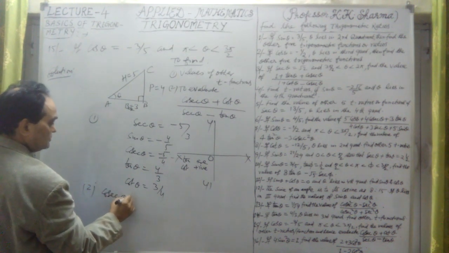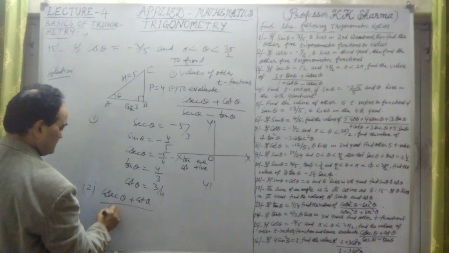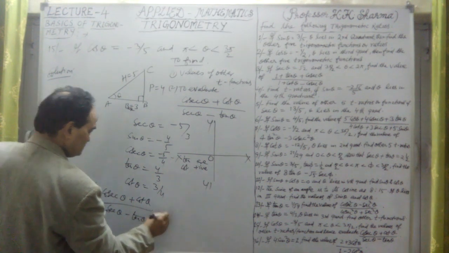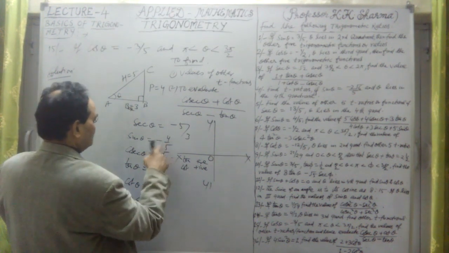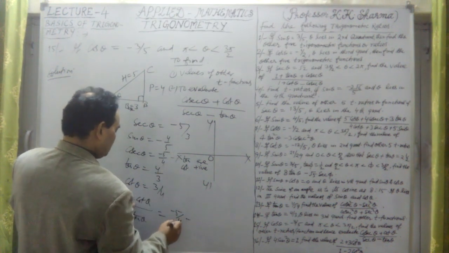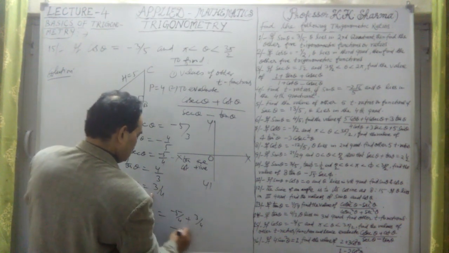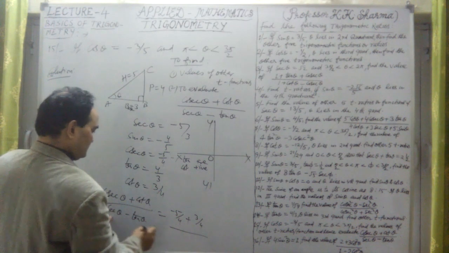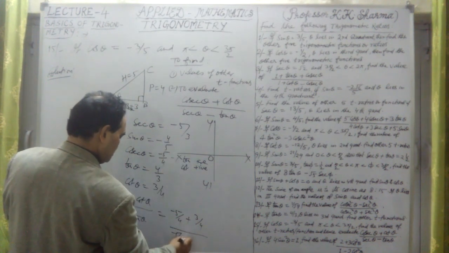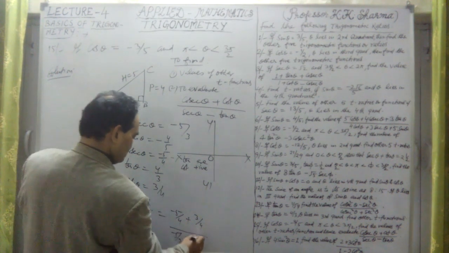Cosec theta plus cot theta divided by secant theta minus tan theta is equal to cosec theta, minus 5 by 4, plus cot theta, which is positive, 3 by 4, divided by secant theta, minus 5 by 3, minus tan theta, which is positive 4 by 3.